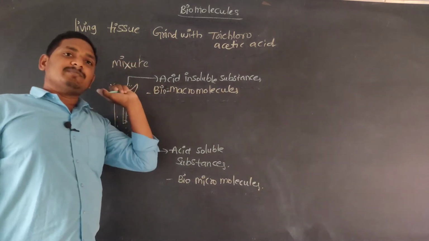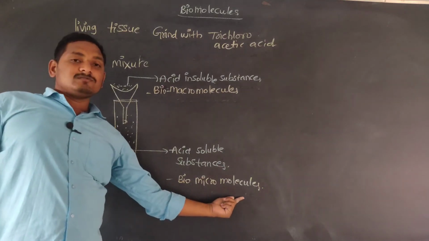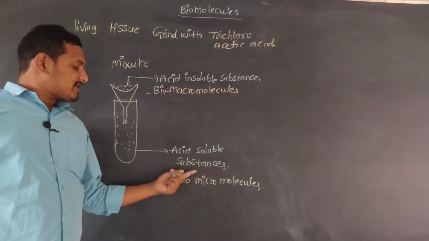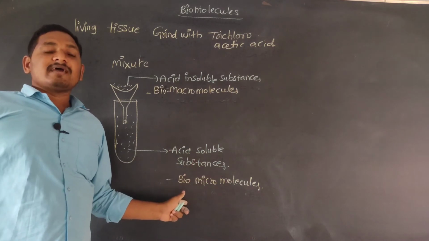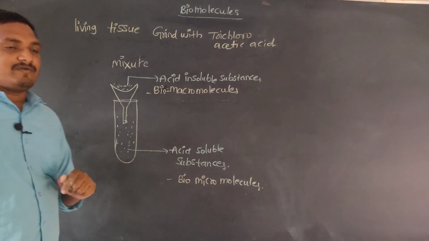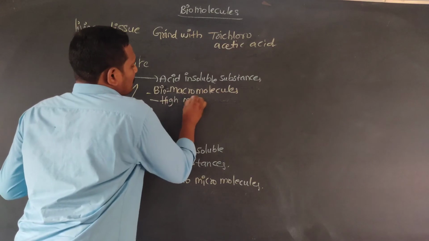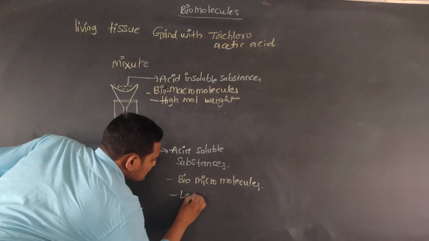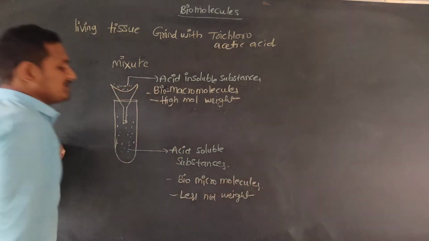Biomacromolecules are arrested outside because they have high molecular weight. Biomicromolecules are dissolved inside and are easy to extract. Acid soluble substances have less molecular weight, while these have high molecular weight. That is the common difference.